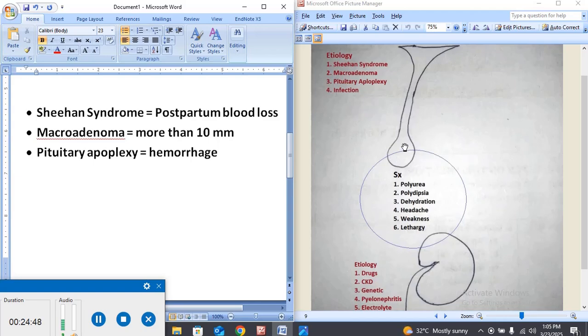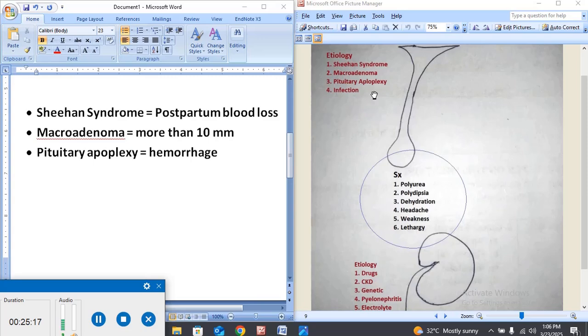So if there is a tumor and the tumor gets ruptured, when the tumor size is very large, it gives rise to the rupture of the pituitary gland. The rupture is due to the rupture of capillaries or other blood vessels inside the sella turcica.